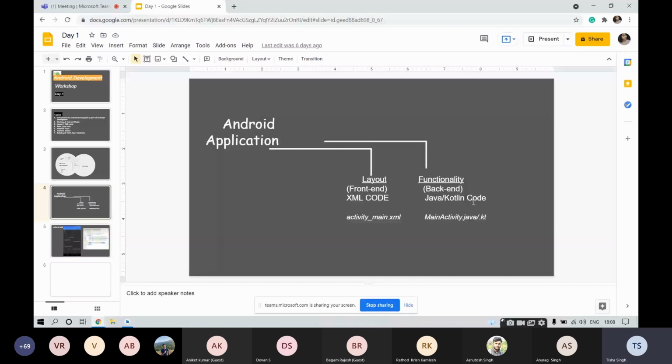Now for the front end, that is the layout part of our Android application, we have something called XML code. XML stands for Extensible Markup Language. If any of you belong to the domain of web development, you must know that the front-end language we use there is HTML. HTML stands for Hypertext Markup Language. Both of these, Hypertext Markup Language and Extensible Markup Language, are sub-derivatives of markup language, this ML.